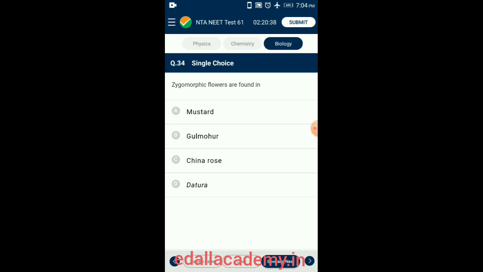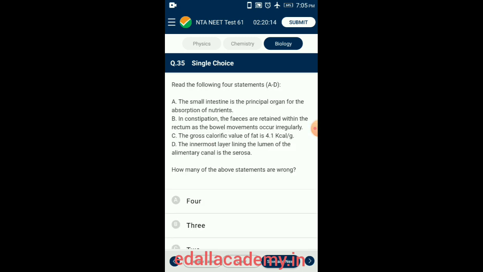Question number 34. Zygomorphic flowers are found in. When a flower can be divided into two similar halves in only one particular vertical plane, it is zygomorphic. Example, pea, gulmohar, bean, etc. So the answer for this question is option B, gulmohar. Question number 35. Read the following statements. Here four statements are given. From the four statements, how many statements are wrongly given?